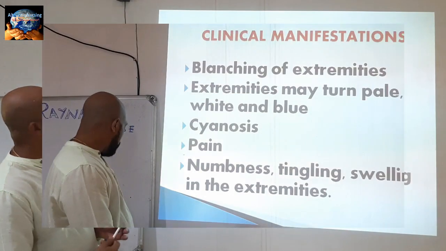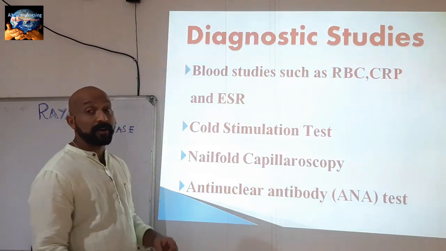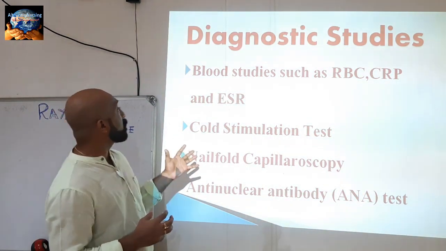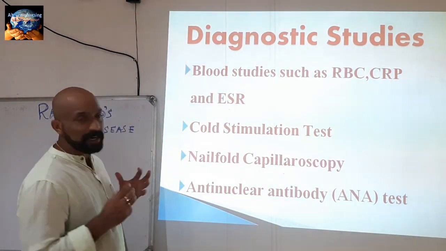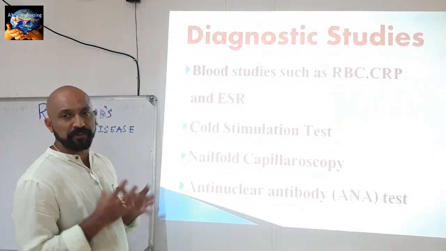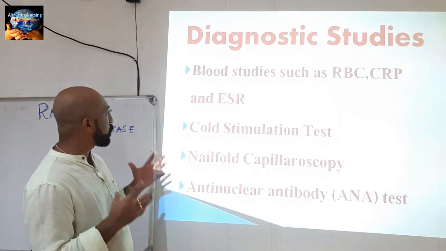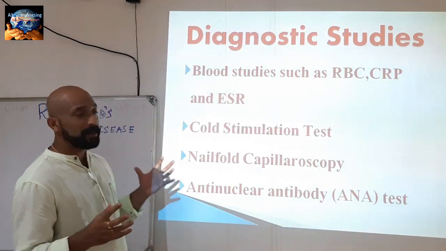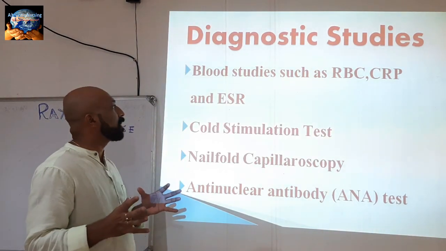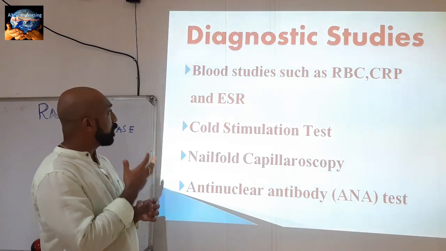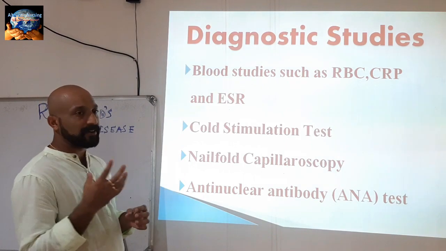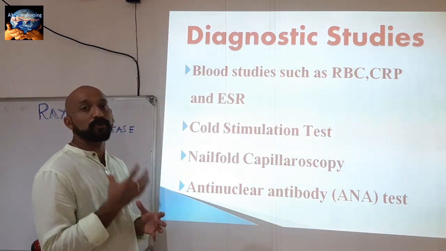Okay. Next, we are going to see various diagnostic studies used for Raynaud's disease. The first one is blood studies. For primary Raynaud's disease, blood studies won't give much information. They are mainly used to rule out any secondary causes. So RBC, CRP or C-reactive protein, and erythrocyte sedimentation rate are the main blood studies used.